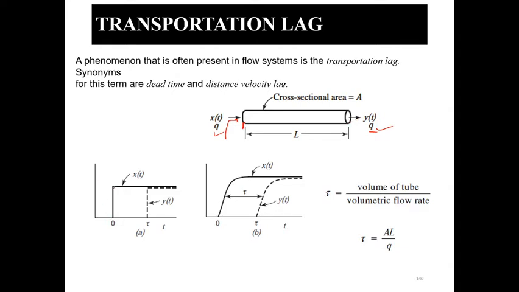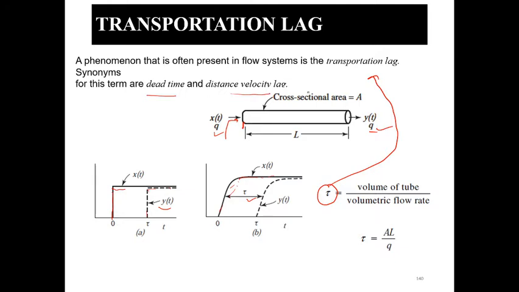So let's say this is the input x(t). After some delay, you will find some response. That response will occur as y(t). In a similar way we are representing here: there's some input x(t), and after some delay, we get some output y(t). So this delay is known as the transportation delay, or the transportation lag, or the dead time, or the distance